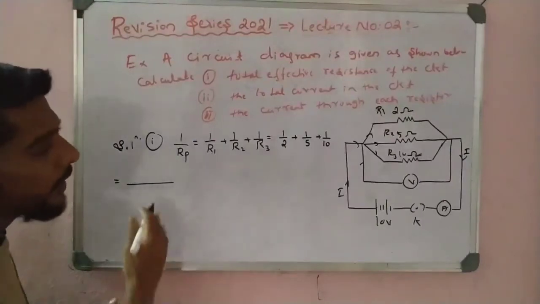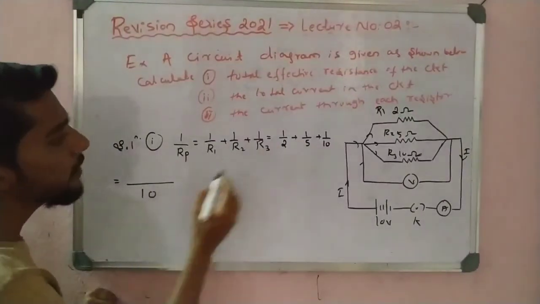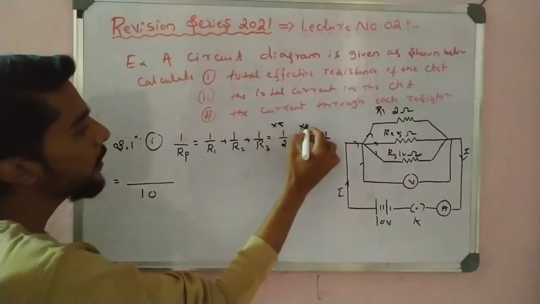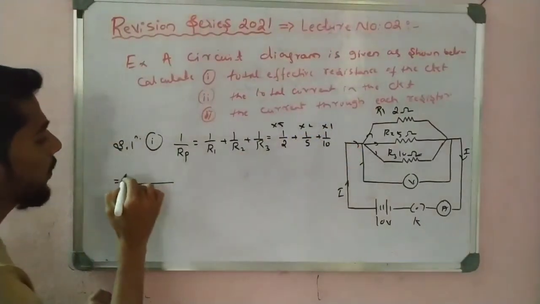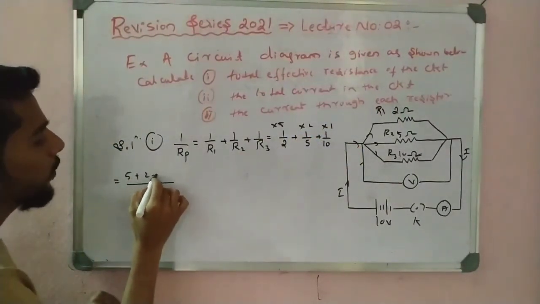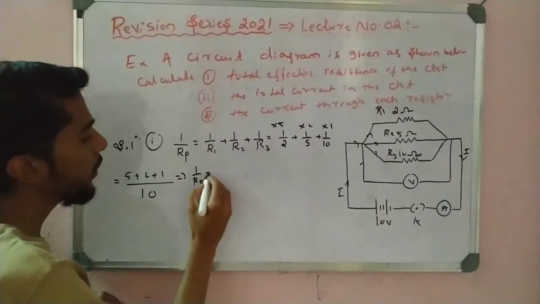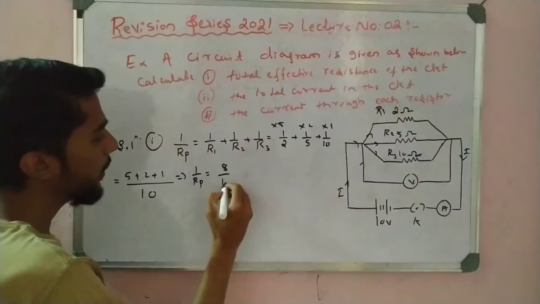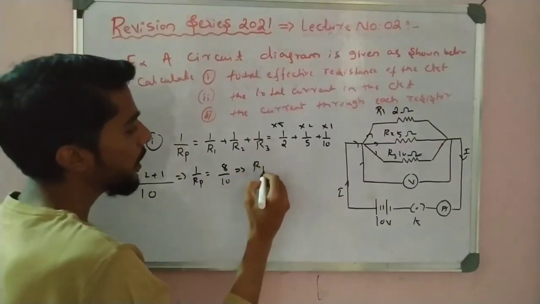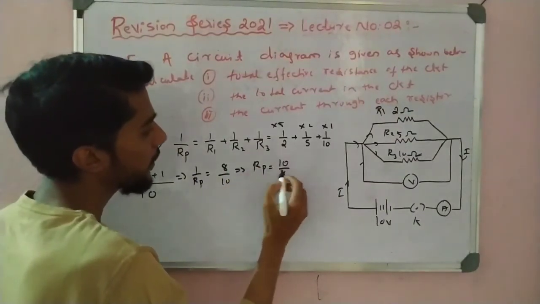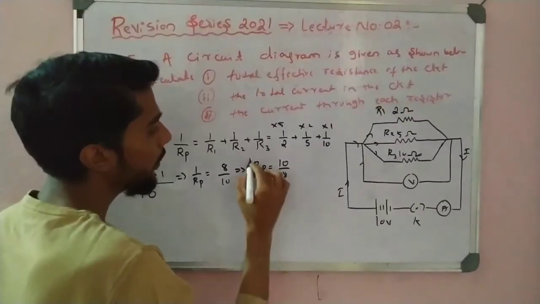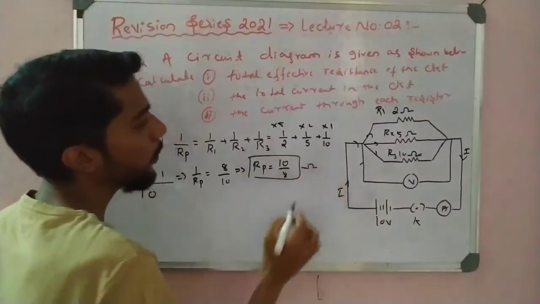So what is the LCM here? 10 is the LCM. So I can make 10: it is 5 into 2, into 1. So 5 plus 2 plus 1 is equal to how much? It is 1 by Rp is equal to 8 by 10. So Rp, the reciprocal, is equal to 10 by 8. Okay, it is 10 by 8 ohm.